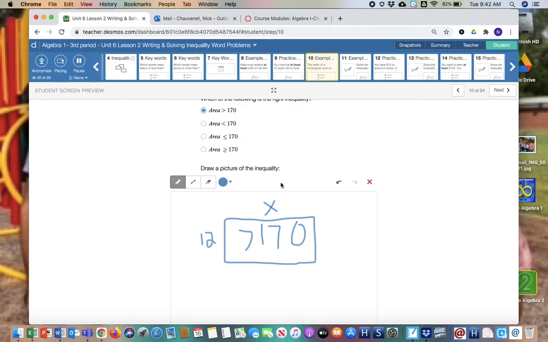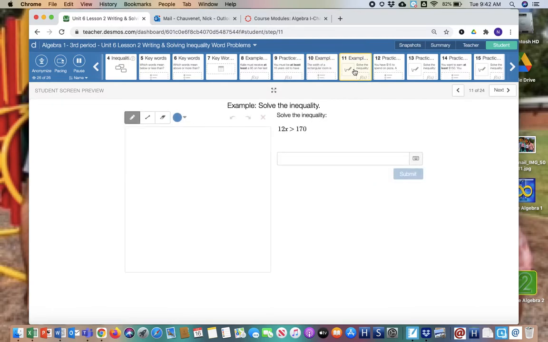Now we should know how we find the area of a rectangle, right? Length times width, so 12 times x, which is what you see here. 12x is greater than 170, right? And now it asks us to solve. Well, this should be a pretty simple scenario because there's only one step to solve. We're just going to divide by 12.